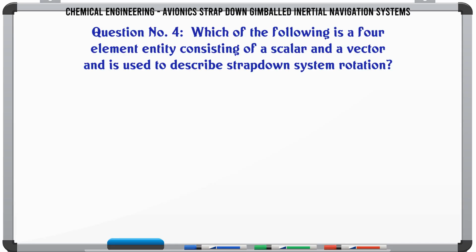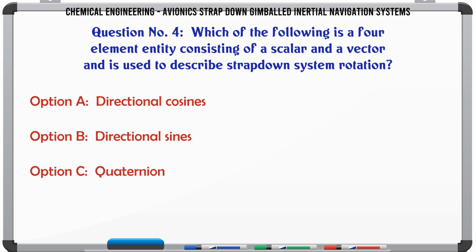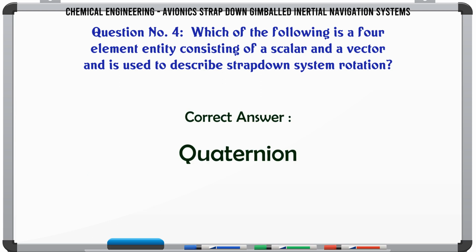Which of the following is a 4-element entity consisting of a scalar and a vector and is used to describe strap-down system rotation? A. Directional cosines. B. Directional sines. C. Quaternion. D. Quaternion. The correct answer is quaternion.